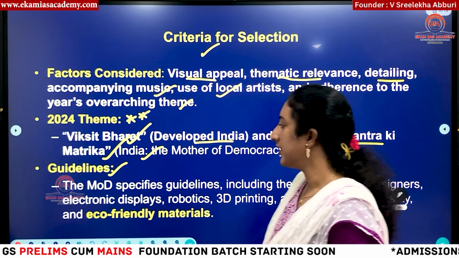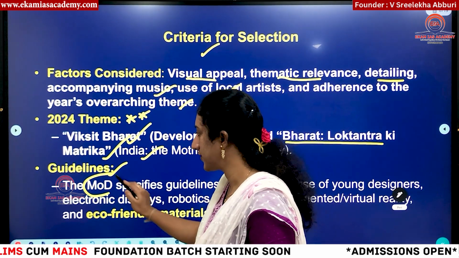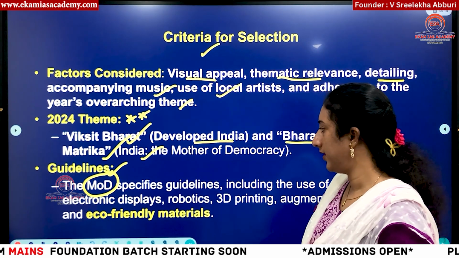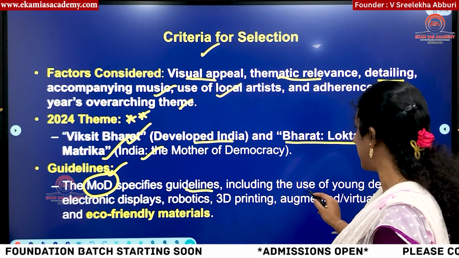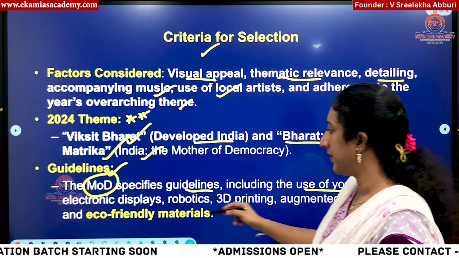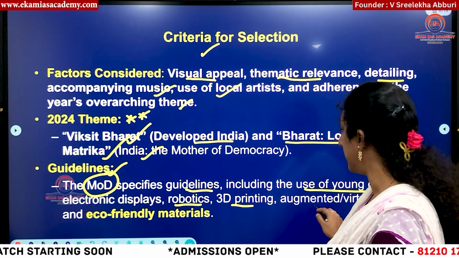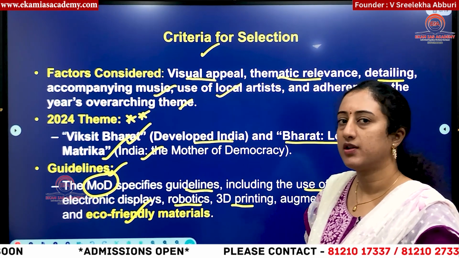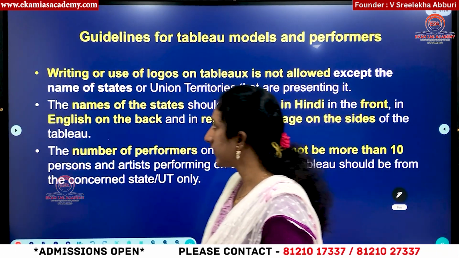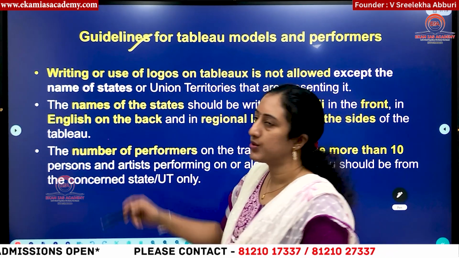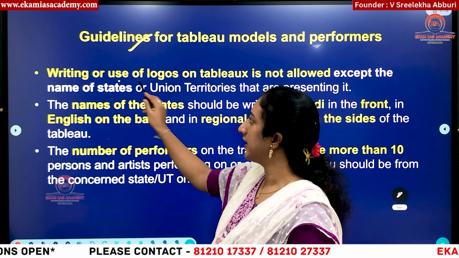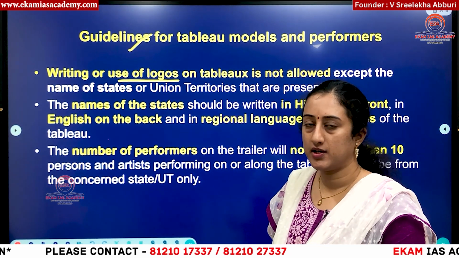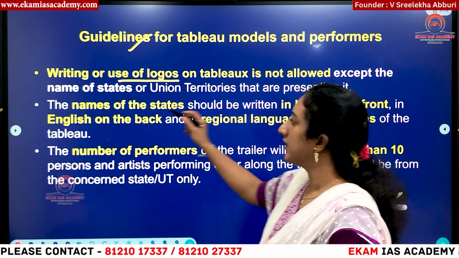Then what is the guideline? As the Ministry of Defence is responsible for conducting this Republic Day parade, they specified some guidelines, means what should be done. Designers should be part of this, robotics should be used, 3D printing, and also only eco-friendly materials should be used as part of the tableau preparation. And then what are the guidelines? Normally writing and using of logos is not allowed, except the name of the state.